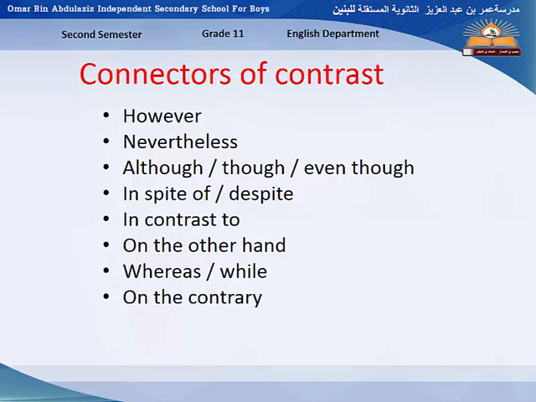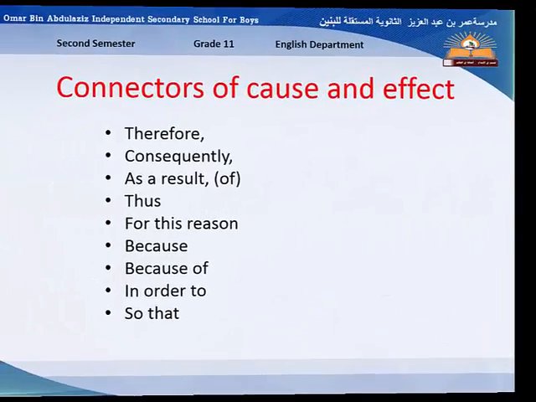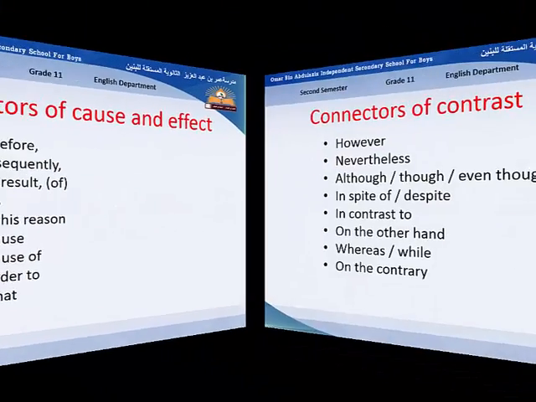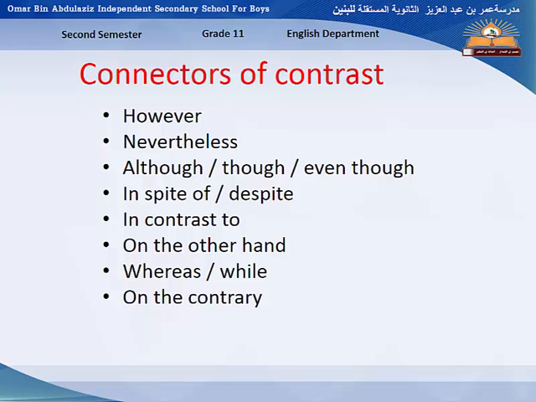Connectors of contrast: however, nevertheless, although, though, even though, in spite of, despite, in contrast to, on the other hand, whereas, while, on the contrary. These connectors link sentences that have contrast or contradicting things between them.